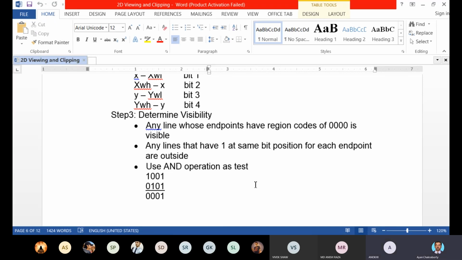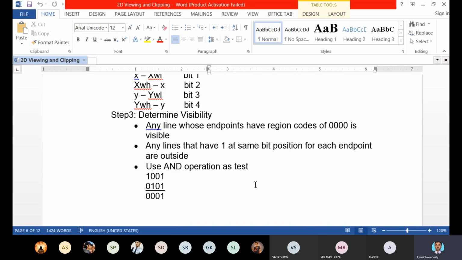Yes, absolutely correct. It means that both the endpoints of the line lie in the central region. It means that the total line is within the central region. So the total line will be visible, completely visible. The total line will be completely visible.